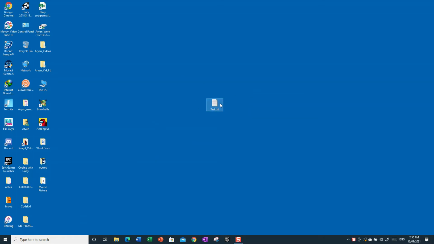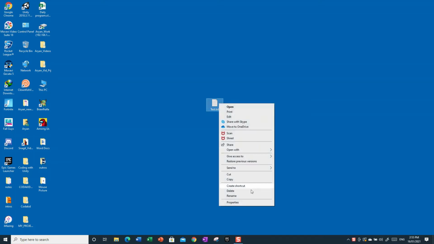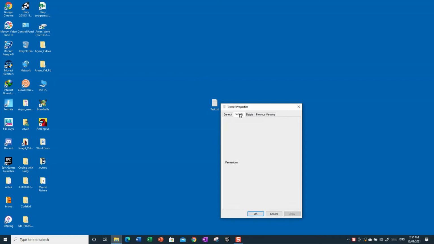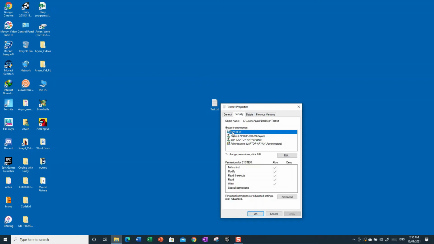So the first thing you want to do to set permissions is right click on it, then press properties at the very bottom, then security, and then you'll see all the groups or the usernames right here. So that's me right there. That's the system group. I am in the system group. Obviously, it automatically puts you there.